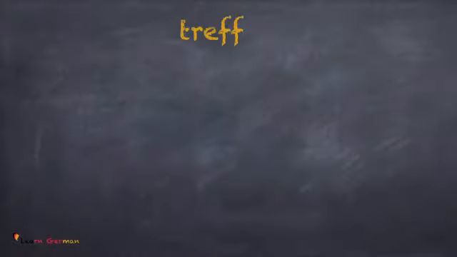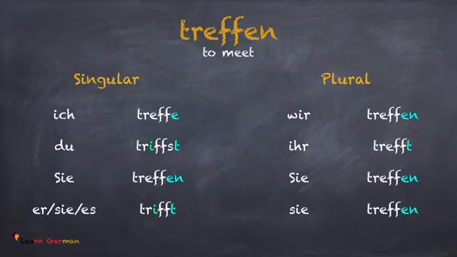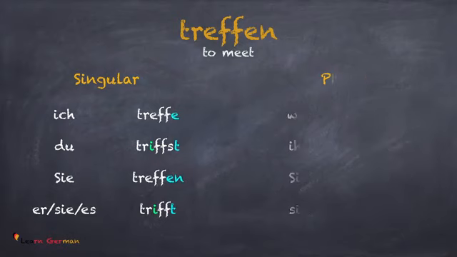The next verb is treffen. Ich treffe. Du triffst. Sie treffen. Sie, es trifft. Wir treffen. Ihr trefft. Sie treffen.